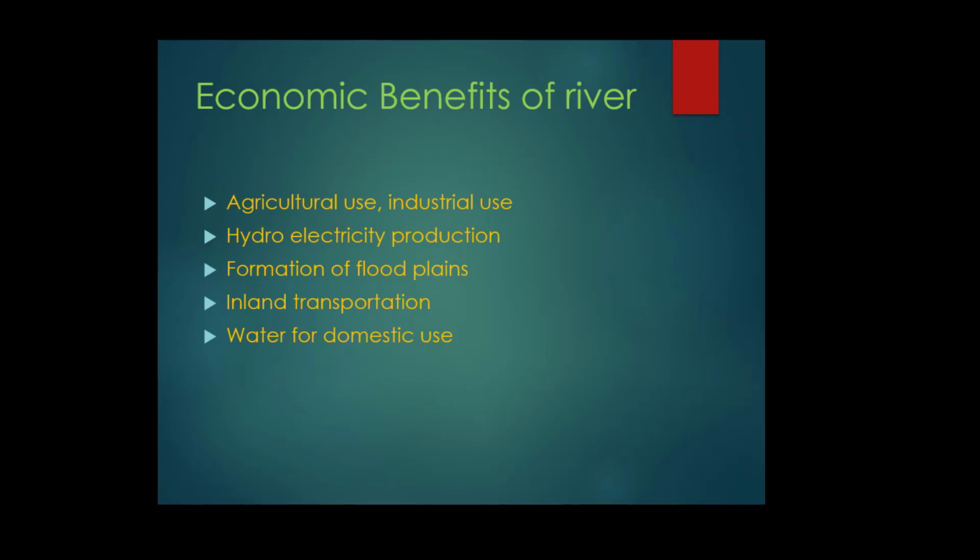You can find a lot of industrial bases in India located on the banks of rivers, and rivers are useful for agriculture, for providing irrigation facilities, and as a source of hydroelectricity production. In the higher reaches of rivers, many dams are built for the production of hydroelectricity.